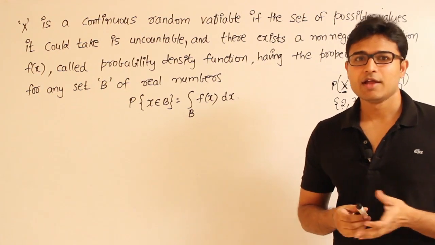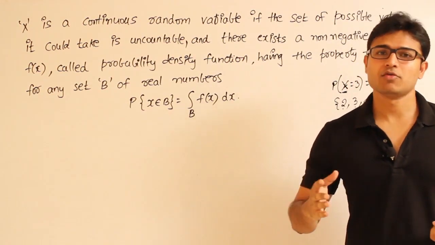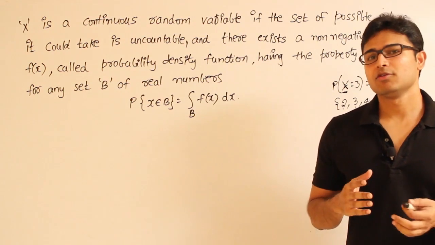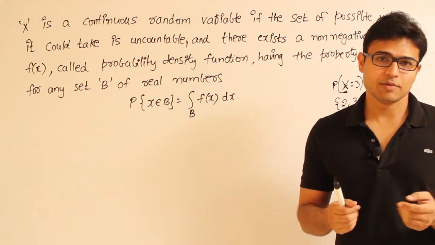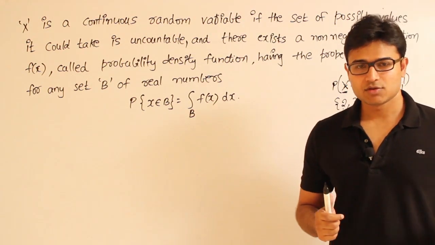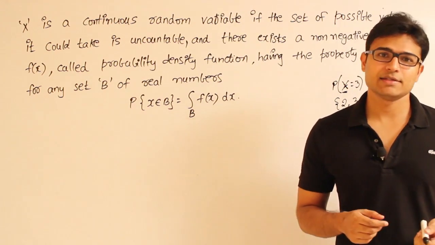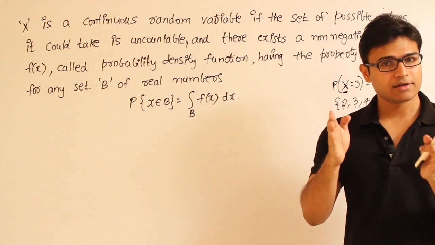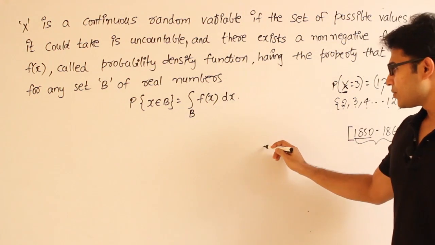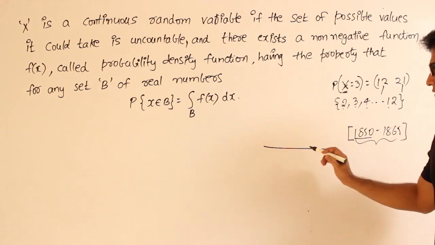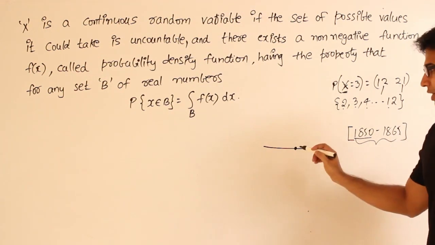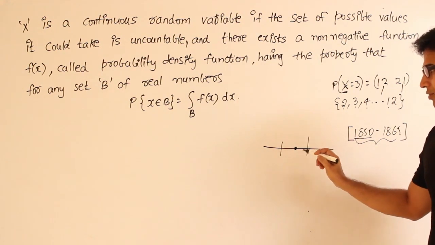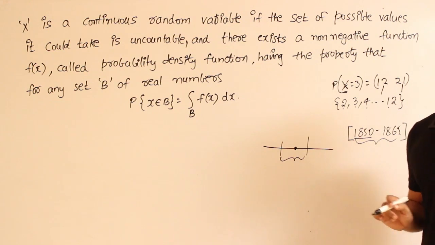If you want one more example, maybe if you are conducting an experiment to find out the lifetime of a car, then you will not be able to say that it is exactly 2 years or exactly 3 years, but the probability that it is going to be between 2 and 3, you will be able to say, right? So coming to these continuous random variables, we will not be interested in a point, we will be interested in a range. Therefore, if you are trying to find the probability that the lifetime of a car is this one point, you will get it as 0. But if you try to find the probability that the lifetime of a car is from here to here, yes, you will be able to find it using continuous random variables.